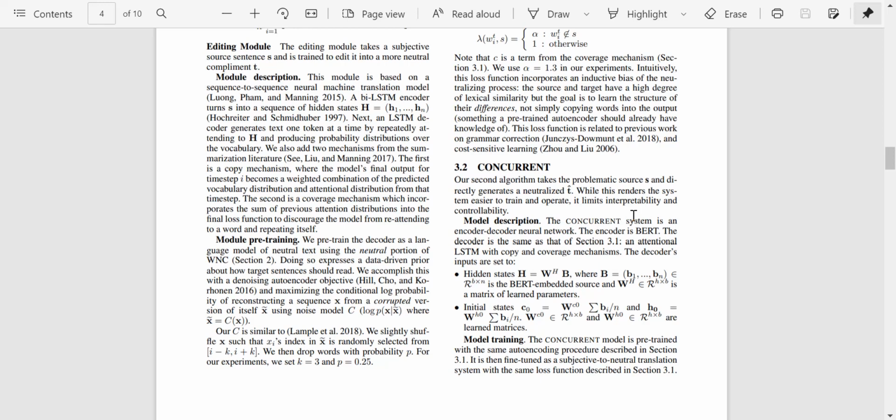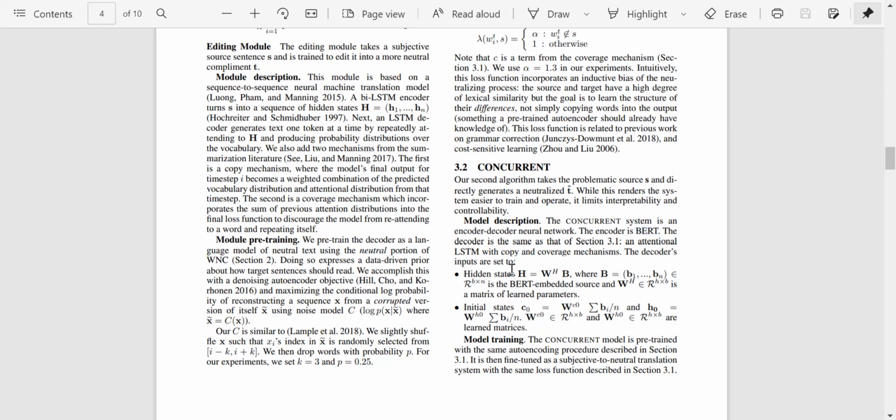So the concurrent system is an encoder-decoder neural network. The encoder is BERT, the decoder is the same, an additional LSTM with copy and coverage mechanisms. So first of all, BERT does the encoding into vectors, which we've discussed earlier, and then that goes into an LSTM with copy and coverage mechanism.